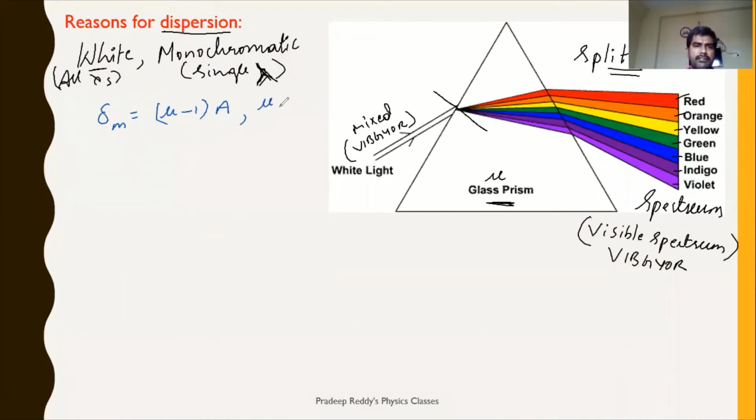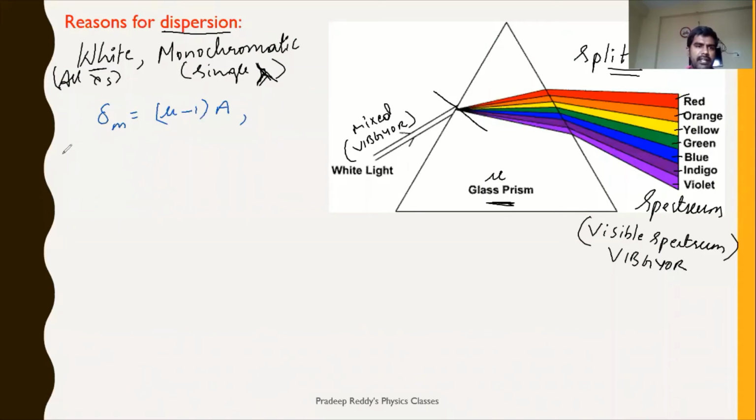So refractive index mu 2 divided by mu 1 is equal to V1 divided by V2, and from here you can even write wavelengths, lambda. Therefore refractive index depends upon wavelength also.